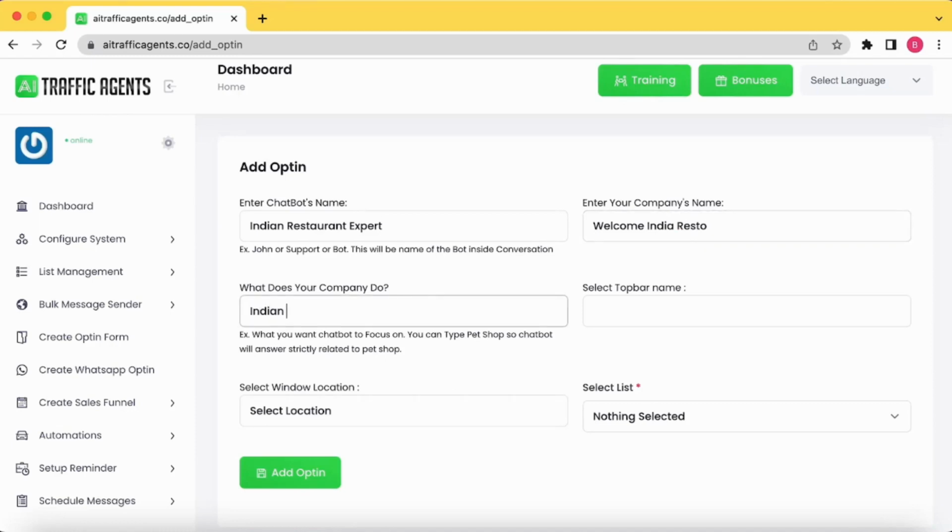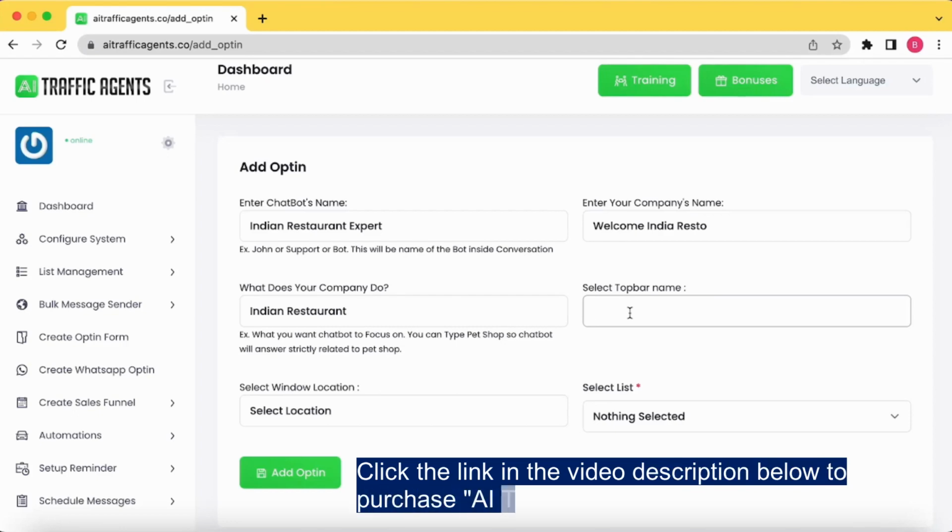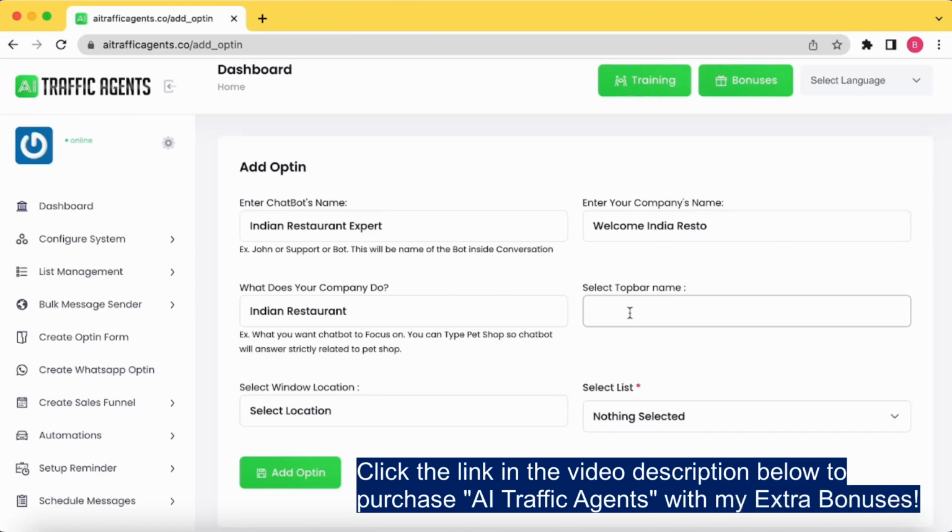It's an Indian restaurant, and I'll select the name. I can add the name. For example, I want to call my restaurant expert by a his or her name. I can add any name I want. So let's say Jaswinder Singh.